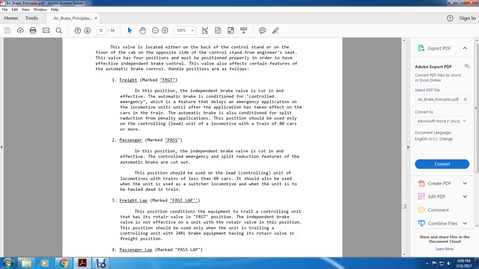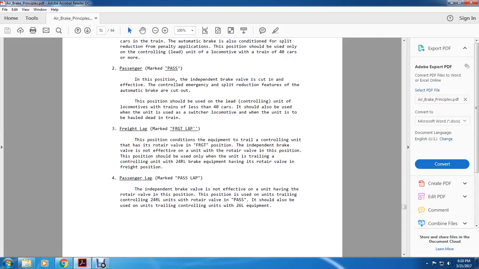Passenger, marked as pass. In this position the independent brake valve is cut in with the effect of the control of the emergency split reduction feature, and the automatic brake is cut out. This position should be used with the lead controlling unit of the locomotive, with all units, with trains of less than 40 cars. This should also be used when the trailing unit of the switcher locomotive, whether the unit is ahead of the dead end of the train.